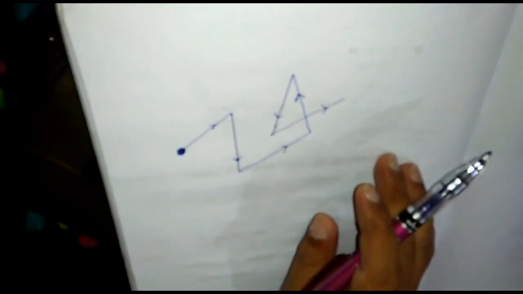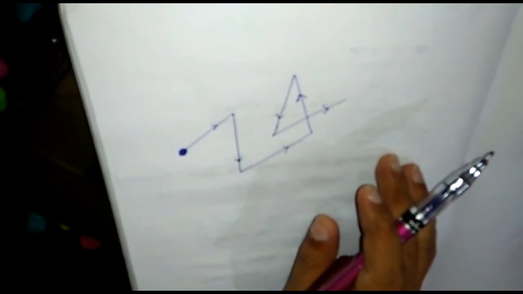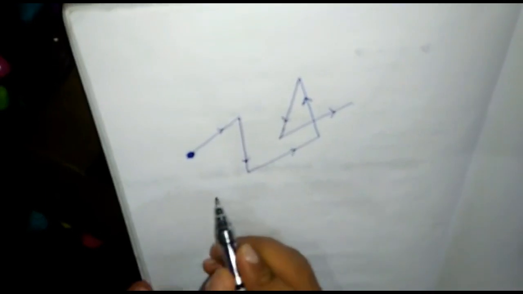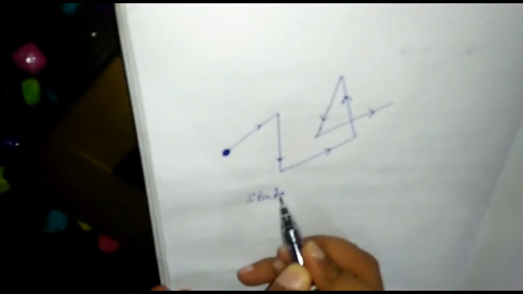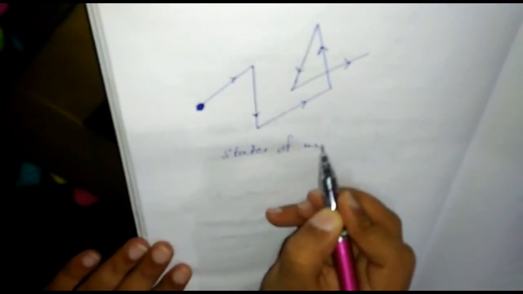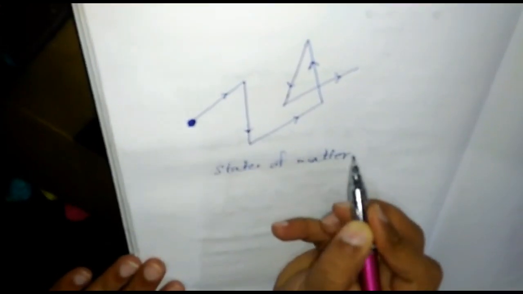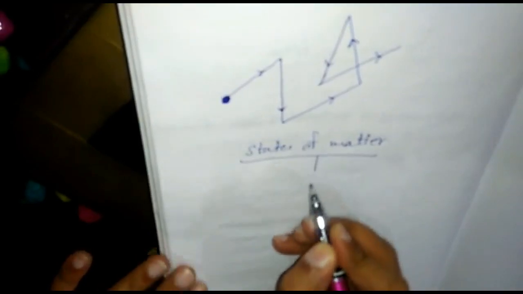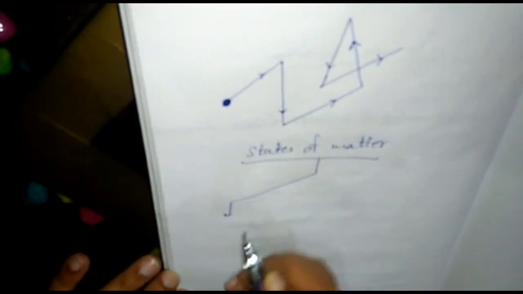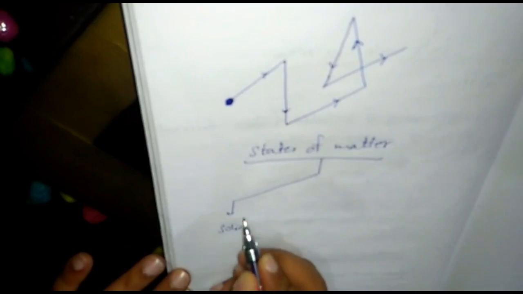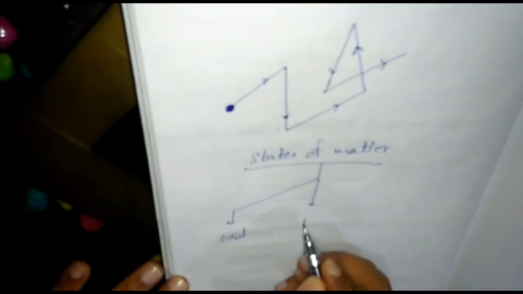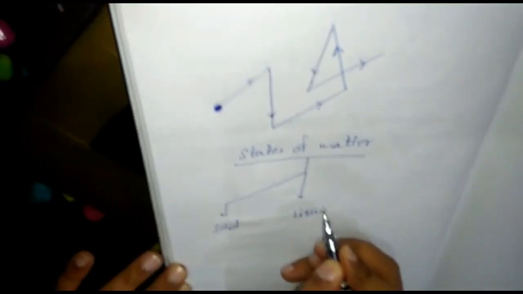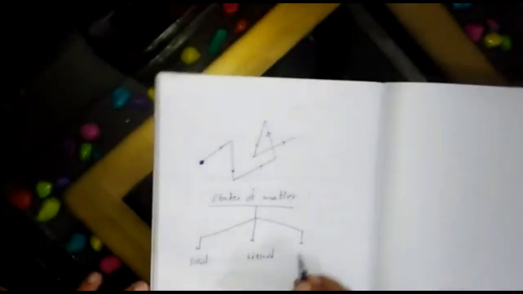Now after this, the next topic I will discuss is the states of matter. Generally, there are three states of matter. One is solid, one is liquid, and one is gas.